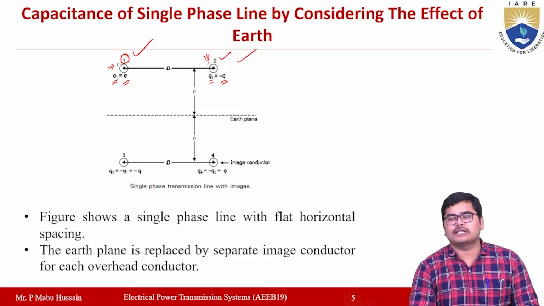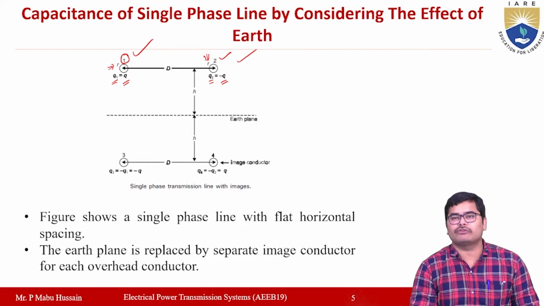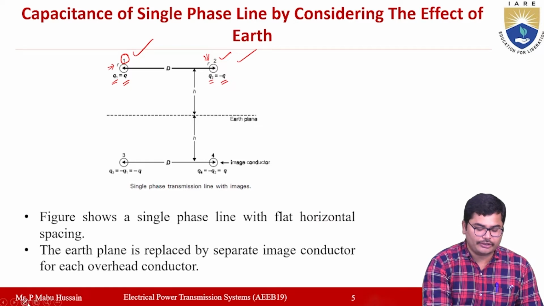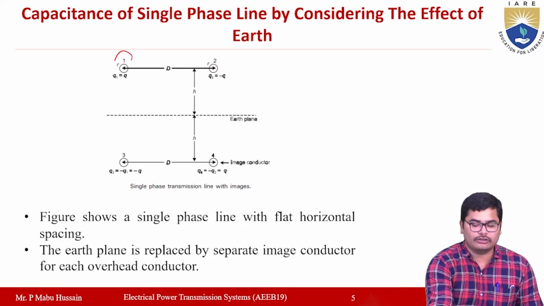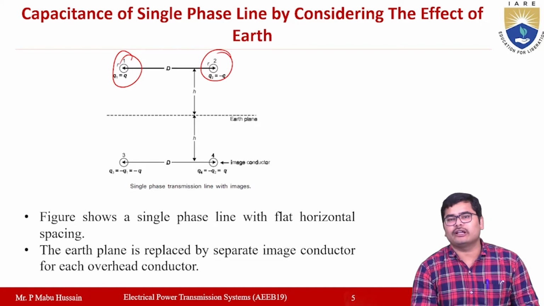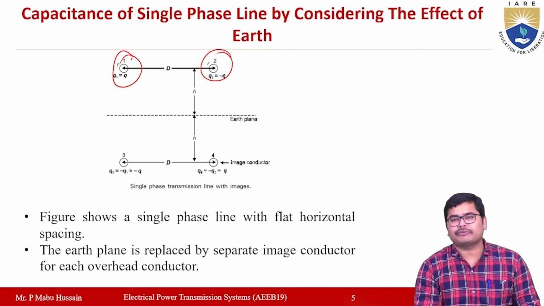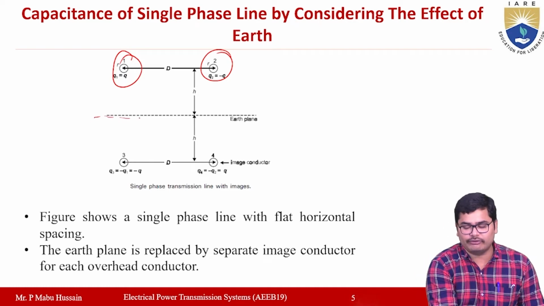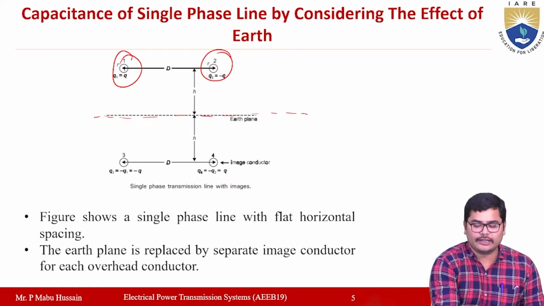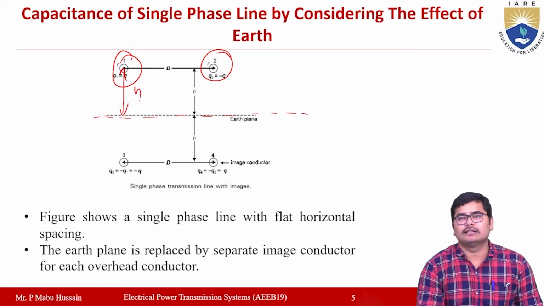Now to consider the effect of Earth, we are going to use the method of images. According to the method of images, we have to assume that there is one fixed conductor below the Earth plane for every conductor, right? In a single phase transmission line, you will have two conductors. So 1 and 2 are the actual conductors. Suppose this dotted line is your Earth plane, and these conductors are at a height h meters from the Earth plane.